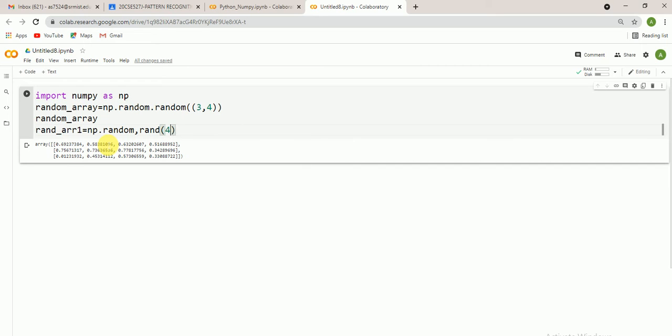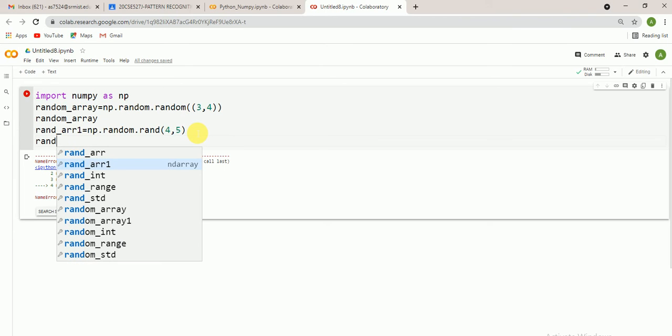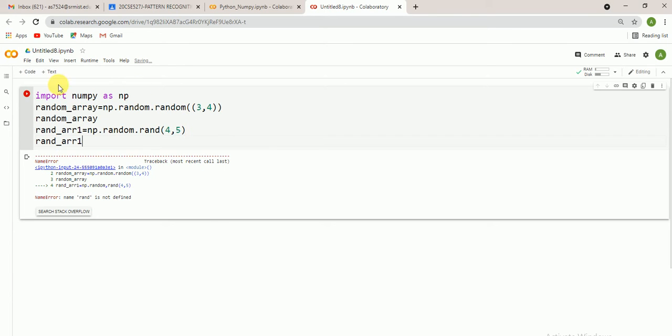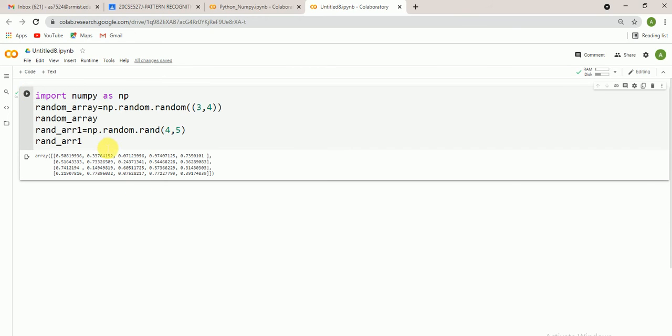Here the syntax is different. For random you use a tuple in brackets with the rows and column values. For rand you give single brackets, and you don't put the tuple. Then print rand_array. So here, 4 rows and 5 columns of random numbers are created.